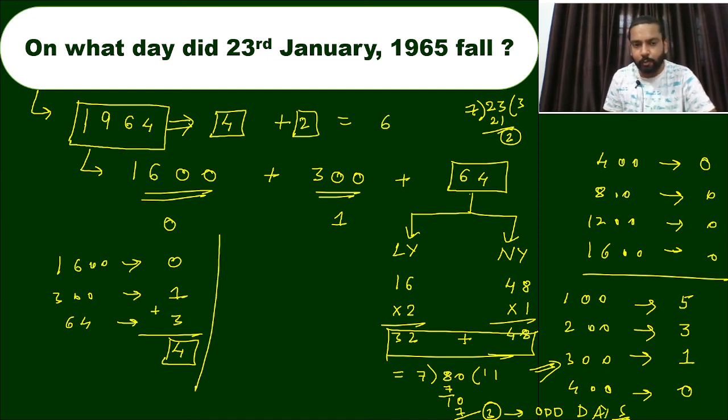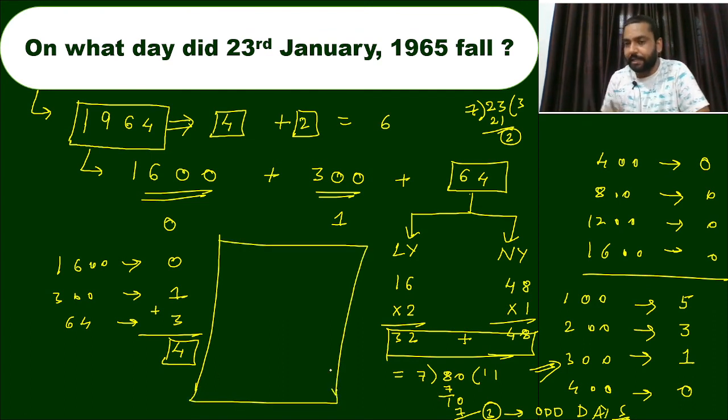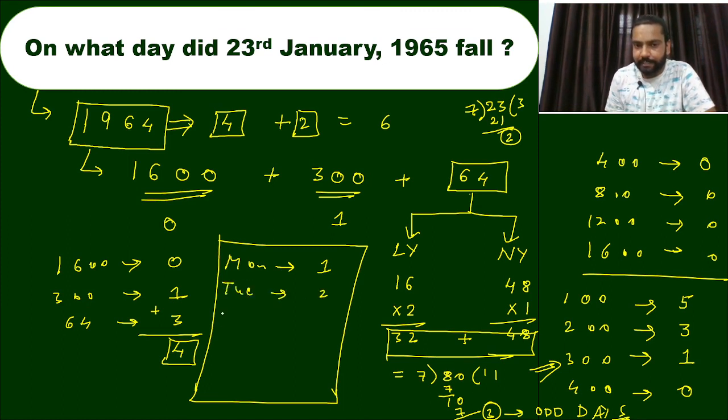And we all know that to find the particular day, we always remember: Monday has the value 1, Tuesday 2, Wednesday 3, Thursday 4, Friday 5, and Saturday 6.